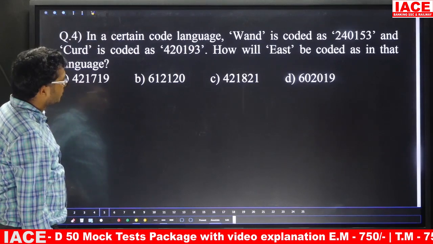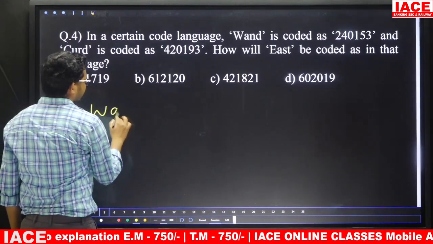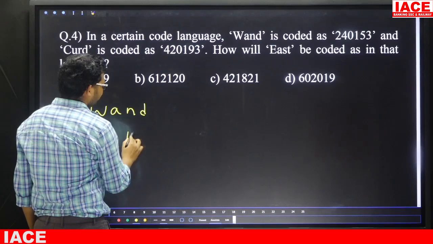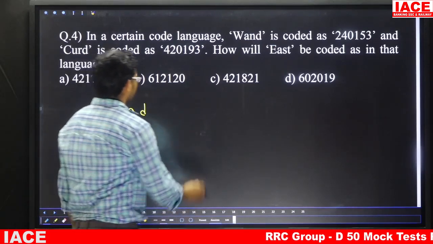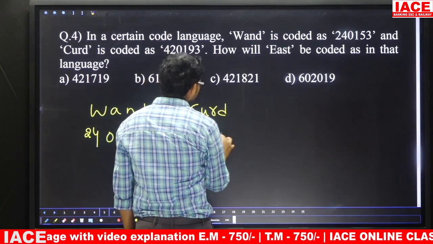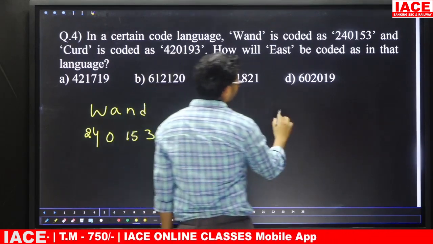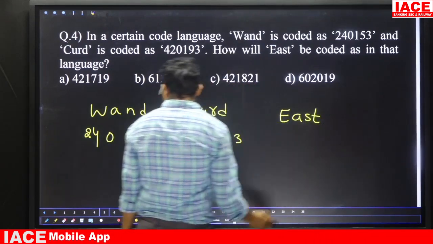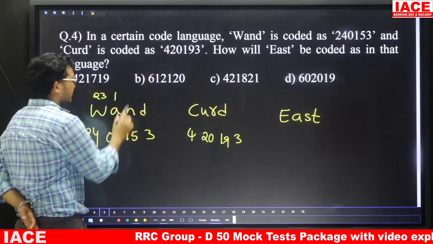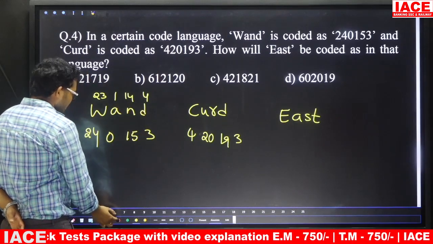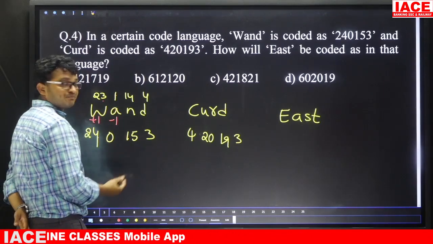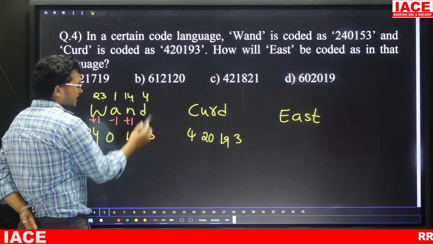Question number 4. In a certain code language, WAND is written as 24, 0, 15, 3. Next, CURD is written as 4, 20, 19, 3. Then how will EAST be written? Friends, observe here. W face value is 23, A face value is 1, N is 14, D is 4. Here 23 but they gave 24, that means plus 1. A is 1 but they gave 0, minus 1. 14 they gave 15, plus 1. 4 they gave 3, that means minus 1.